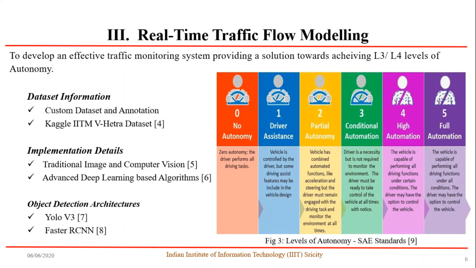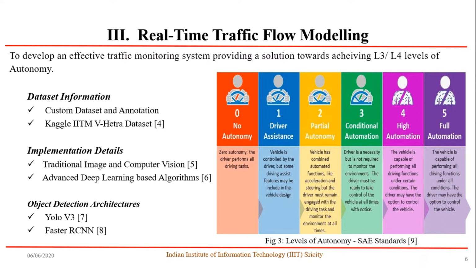As part of this work for real-time traffic flow modeling, the main objective here is to develop an effective traffic monitoring system that would enable in providing a solution towards achieving L3 or L4 levels of autonomy. As we can see in Figure 3, L3 and L4 levels of autonomy not only ensure the overall driver safety mechanisms but also lead towards the semi-autonomous solutions.